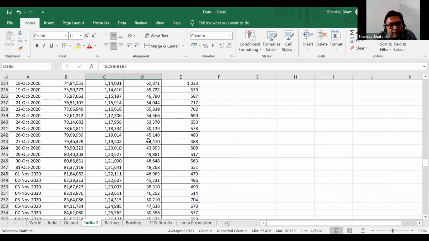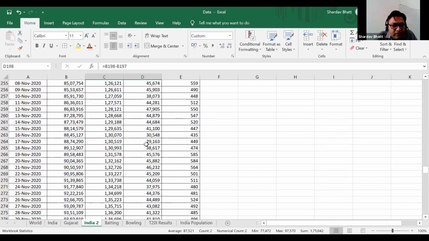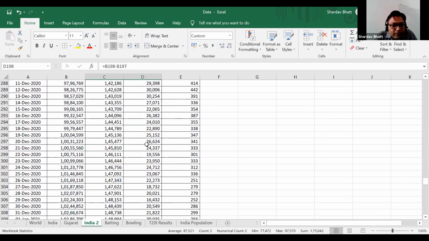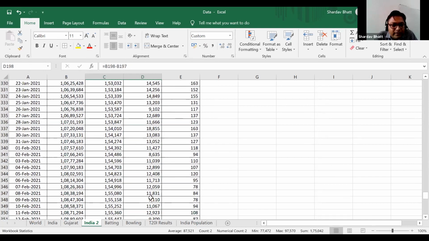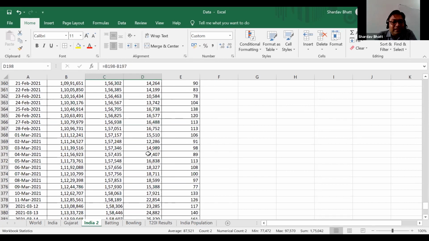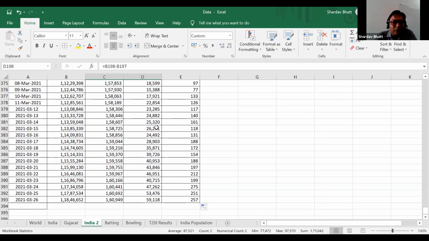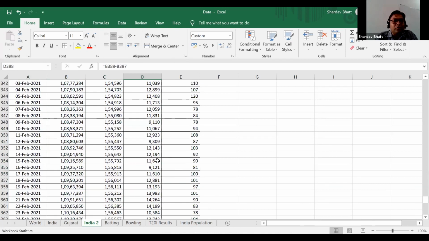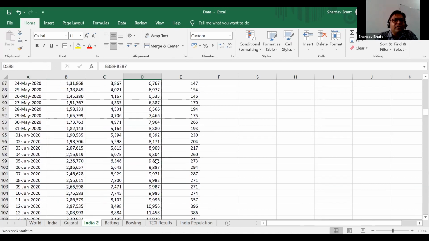New cases were arriving lesser than the previous days. So in around February, the situation was almost going nicely for us, but then again COVID-19 came back, and for the last couple of weeks, you see, it is just increasing again. So if we plot this column, then that will give us some insight.